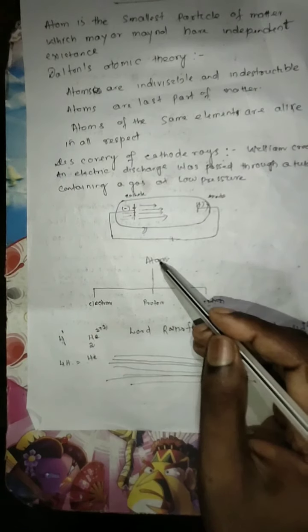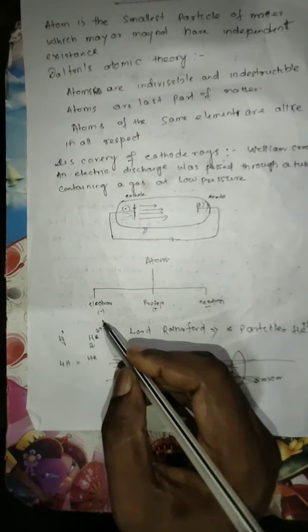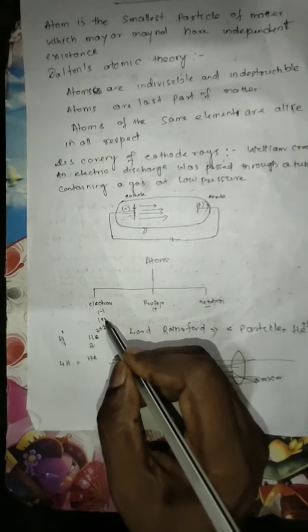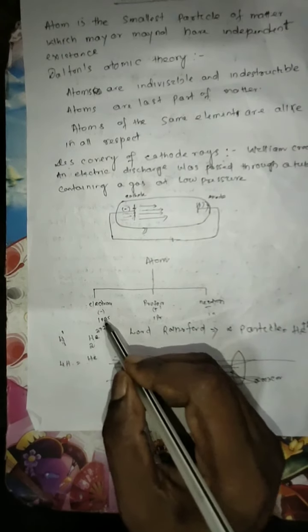So we confirm the atom consists of an electron, which is negatively charged, a proton, which is positively charged, and a third one, the neutron, which has neutral charge. As you already compared, electron mass is very small: about 1835 electron masses equal the mass of 1 proton or 1 neutron. So the mass of the electron, the proton and the neutron is confirmed. The atom consists of 3 fundamental particles: electron, proton and neutron.